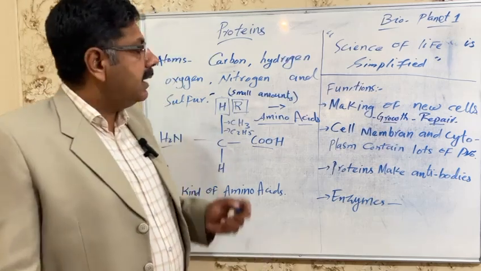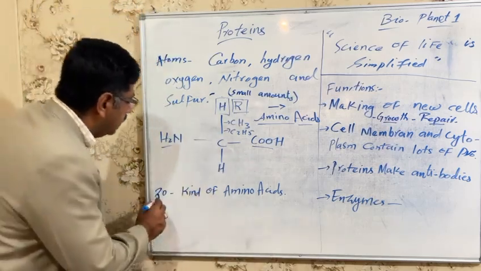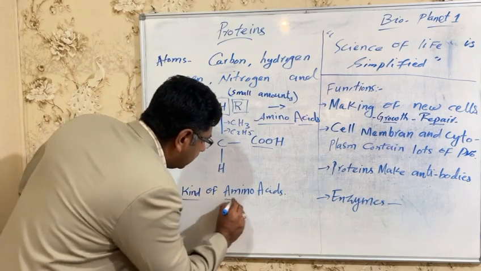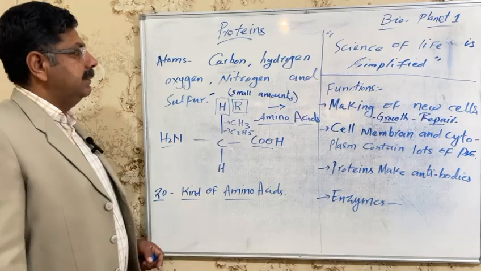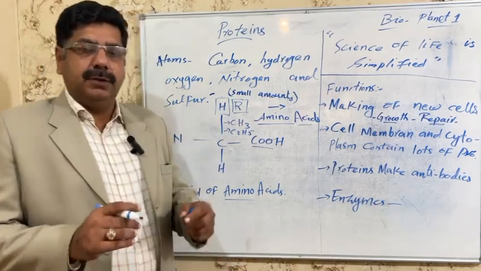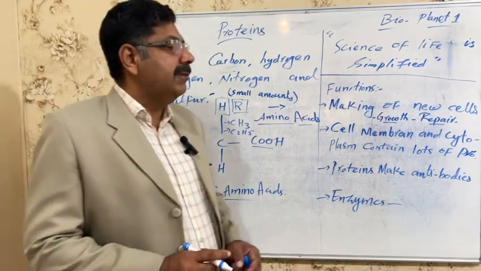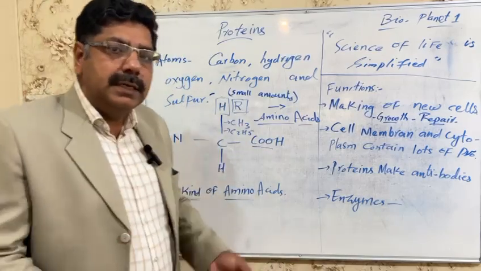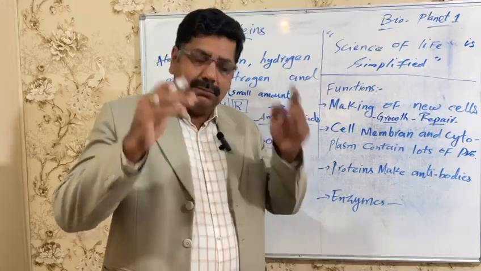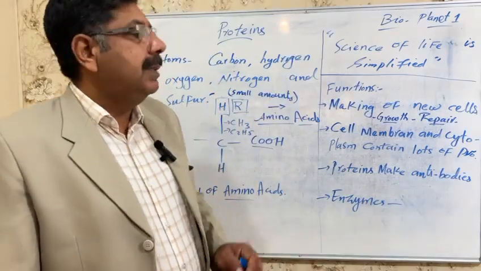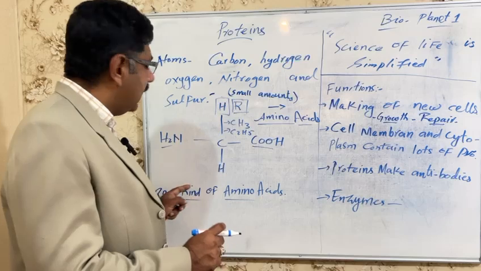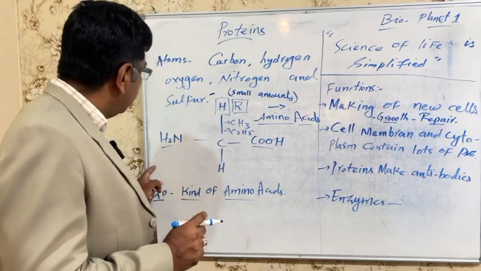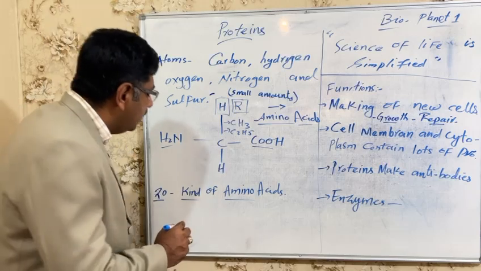So, there are around 20 kinds of amino acids, and these 20 kinds of amino acids are combined in different ways to give a particular protein. So there are thousands, we can say millions, of proteins. But these proteins are made by the combination of these amino acids in different ways.